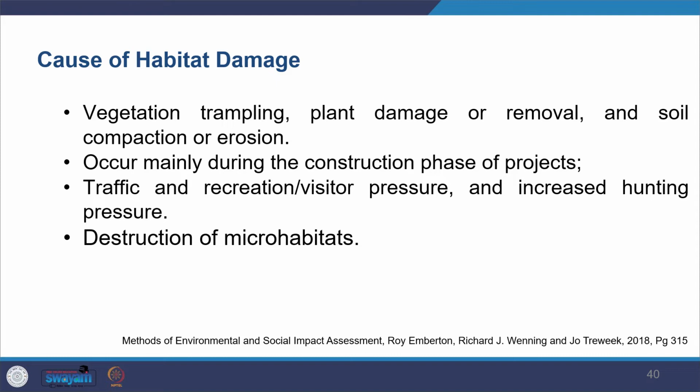And mostly these things happen during the construction phase of the project, and often it can be irreversible. And then there are other causes like traffic, recreational visitor pressures, and so on. And then there can also be a lot of people hunting. So all those kinds of things can also happen during the operational phase of the project. So those are the causes of habitat damage we see. And such things cause destruction of microhabitats, and then they lead to disturbance in the whole ecosystem.